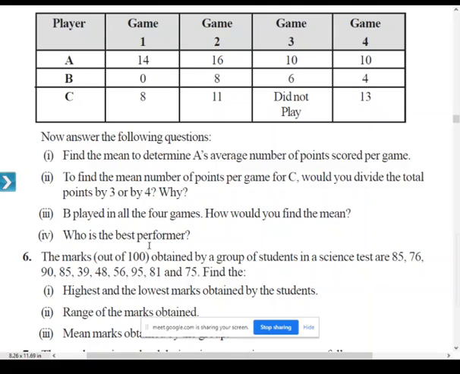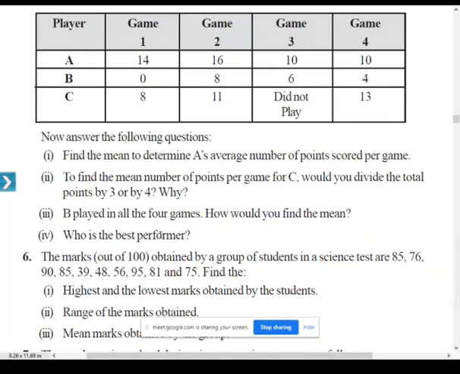Who is the best performer? In order to identify the best performer, we have to find the mean of all the players. Already we know the mean of A. What is the mean of A? It is 12.5. And we also know the mean of B. It is 4.5.